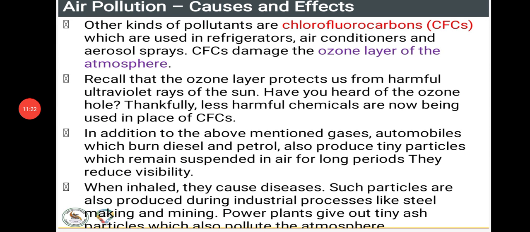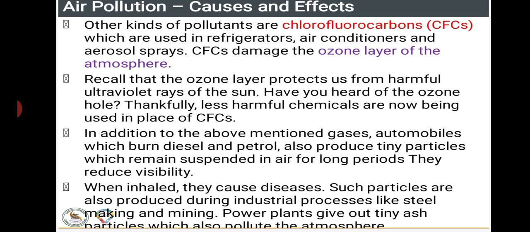The other kinds of pollutants are CFCs. CFC's full form is chlorofluorocarbon, which is used in refrigerators, air conditioners and aerosol sprays. CFCs damage the ozone layer of the atmosphere. Ozone's molecular formula is O3, isn't it? The ozone layer is very important to our environment, as we all know, because the ozone layer protects the earth from the harmful rays of the sun, isn't it?